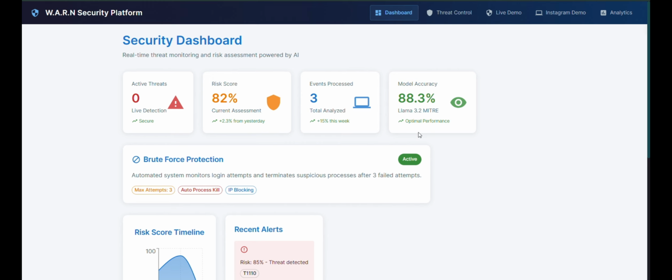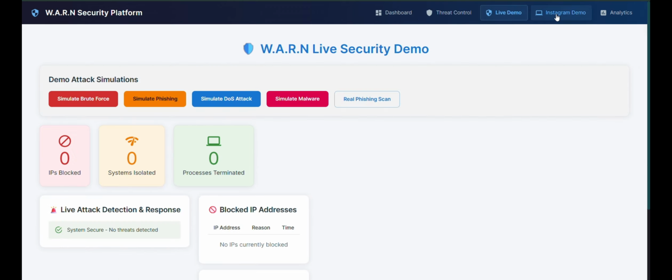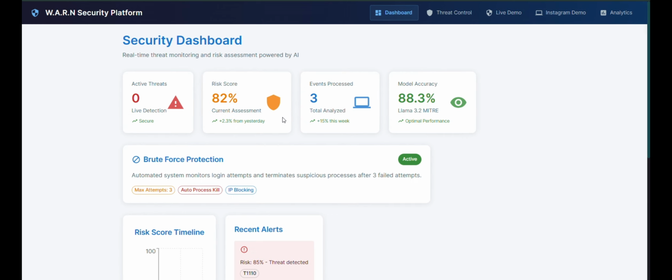So, what are the things present in the front end? That is the dashboard, threat control, live demo, Instagram demo, and analytics. In the dashboard, you have the security dashboard where you can see active threats, risk score, events processed, and model accuracy. With Llama 3.2, a 3 billion parameter model, along with the MITRE dataset, my model is giving an accuracy of 88.3 percent.